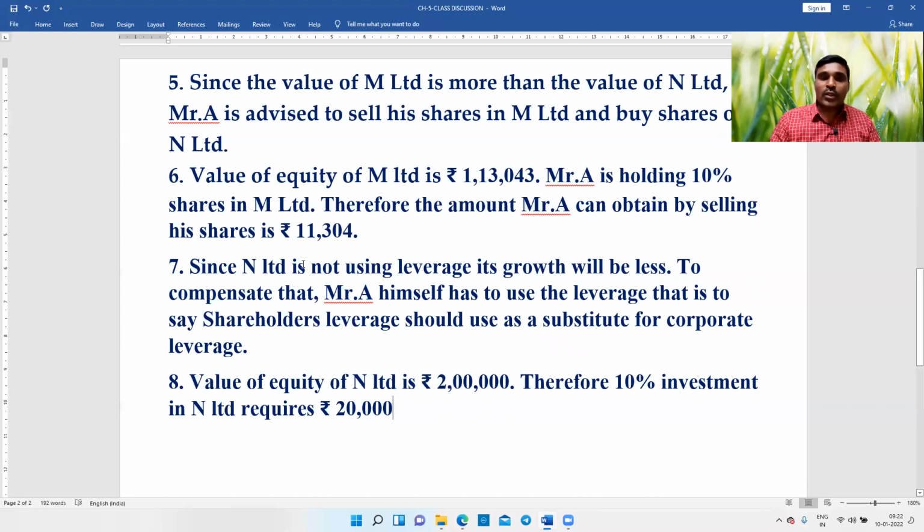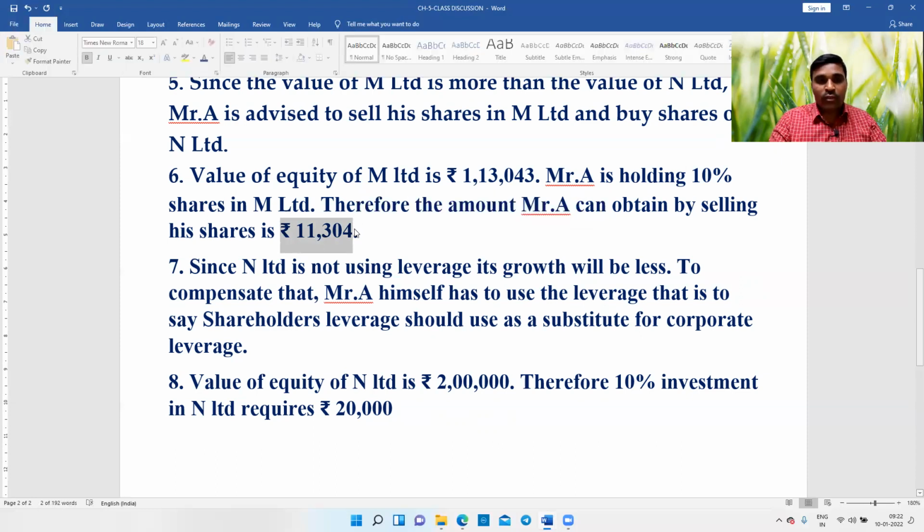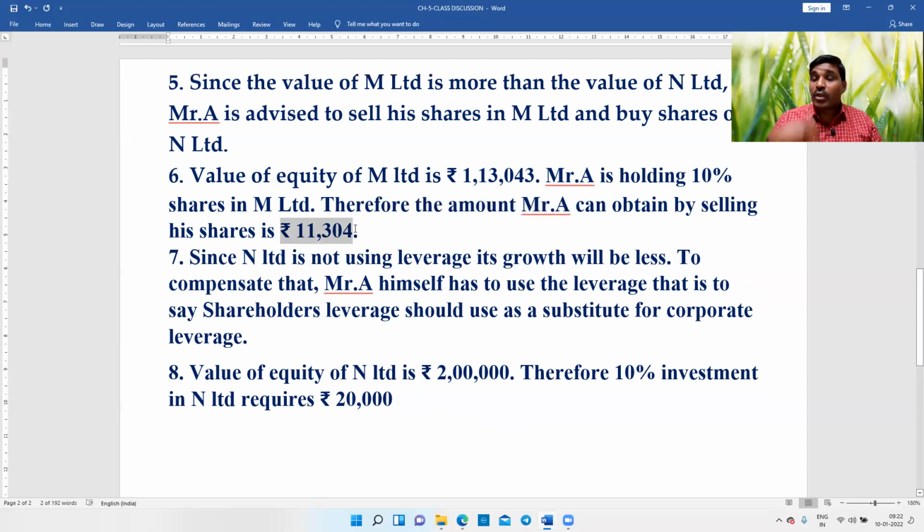But how much I got is only 11,304. Then what should I do? I have to borrow the remaining amount. I am Mr. A as a shareholder. I am borrowing money. That means I myself am using leverage, because the company in which I have invested is not using the leverage. Therefore, I don't have any option. I have to use leverage on my own. That is the point. Okay. So here the balance amount he has to borrow.